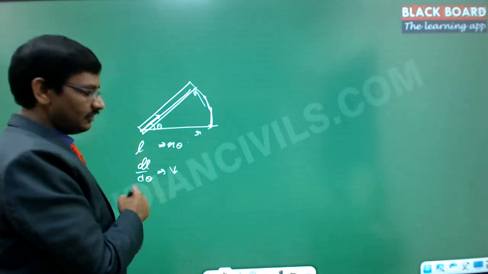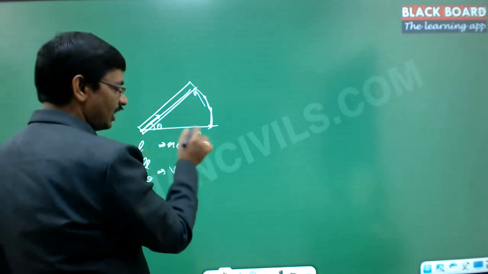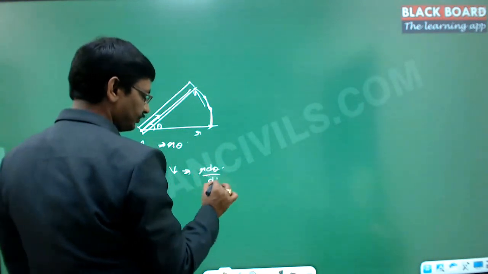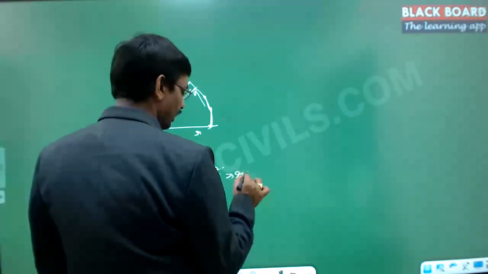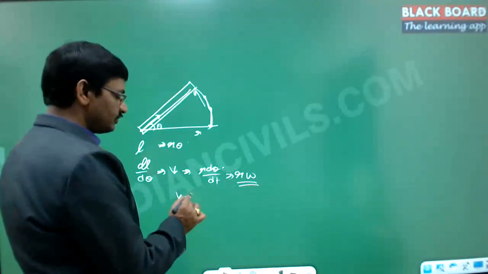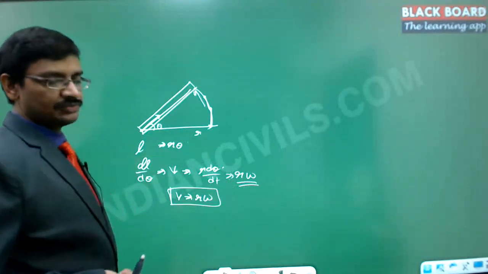So at the arc, what is the velocity? That is dl by dt, which is equal to v. And r being a constant, this is r into d theta by dt, and hence r into omega, with d theta by dt being omega. V can always be called r into omega in the case of any rotational motion.